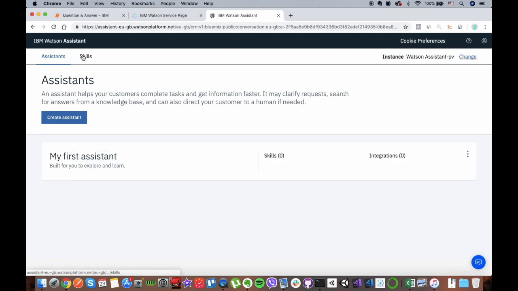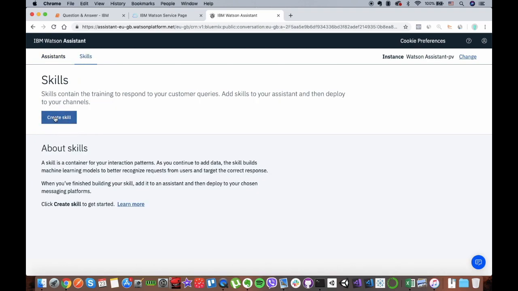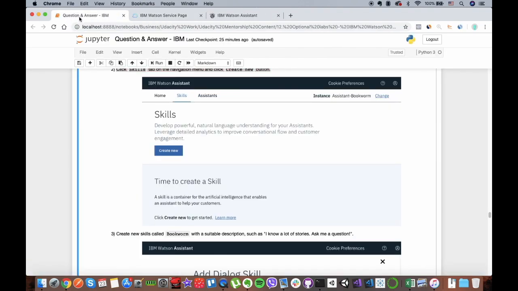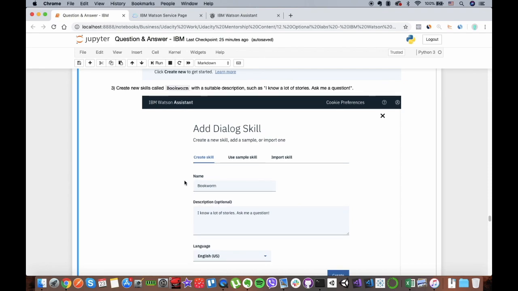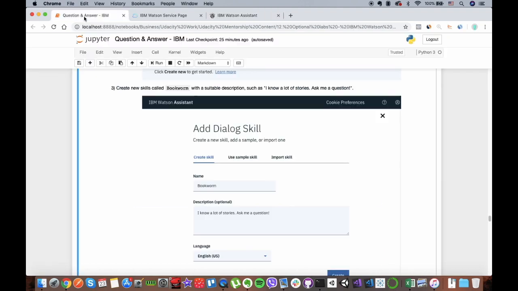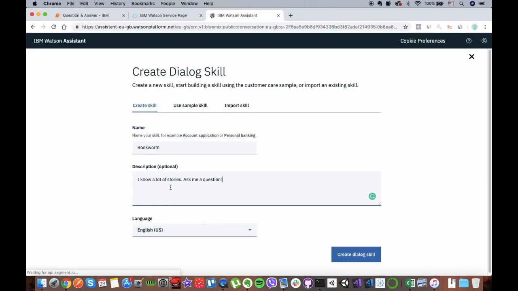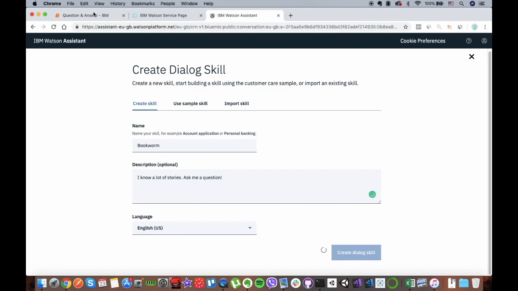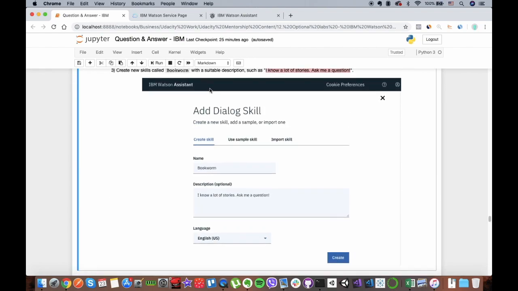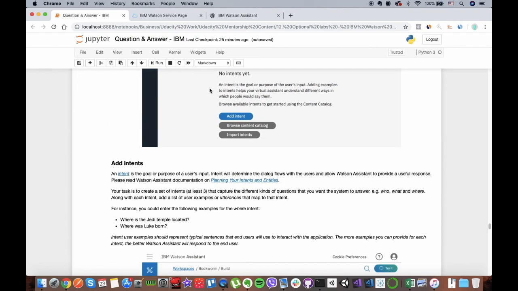So go to this skills part and click on create skill. So in here, if you come back here, you can name it something like bookworm, and the description you can say I know a lot of stories, ask me a question, and of course you're welcome to choose any other name that you want. Bookworm. Now let's also copy here, paste, create dialog skill. So now we have created our skill.